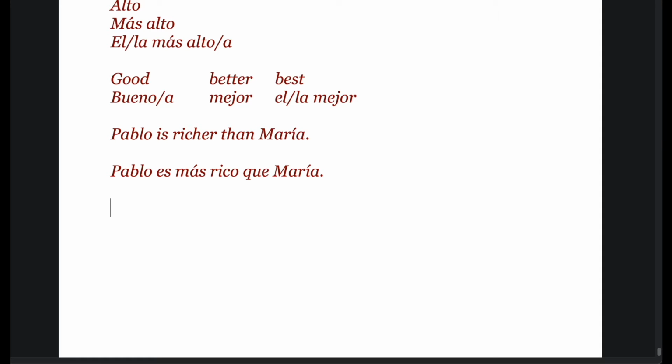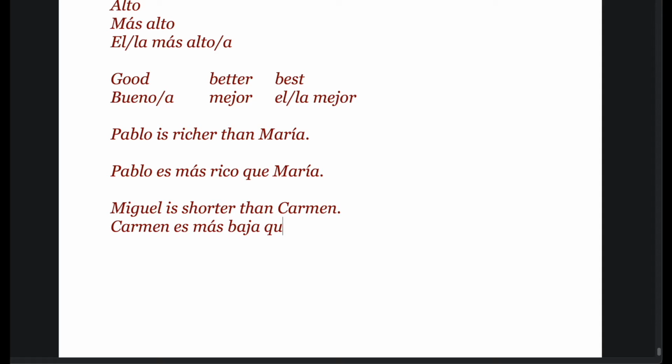And the same way, so-and-so is shorter than someone, like Miguel is shorter than Carmen. So for this one we can say Carmen es más bajo, or Carmen is a girl, so más baja que Miguel, or it's actually the other way around.